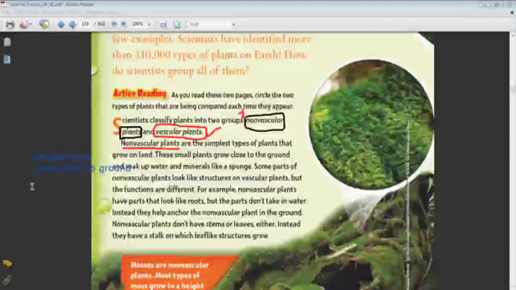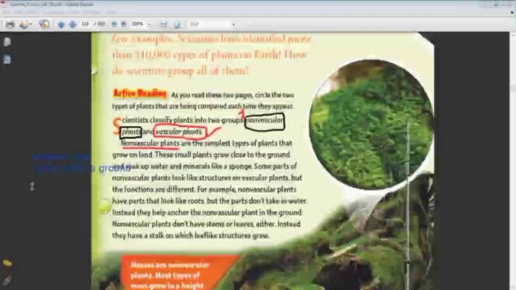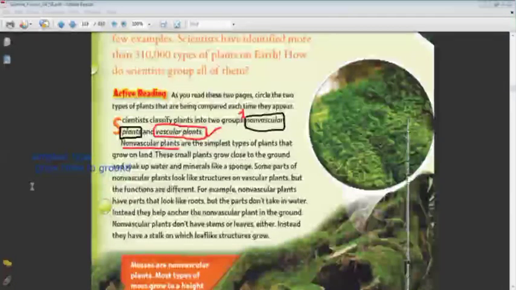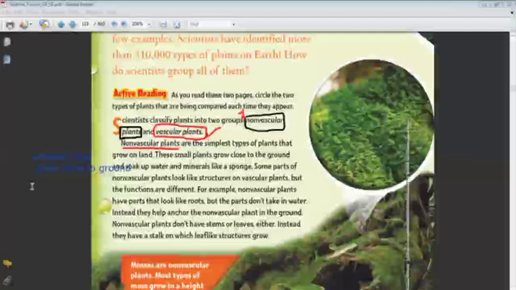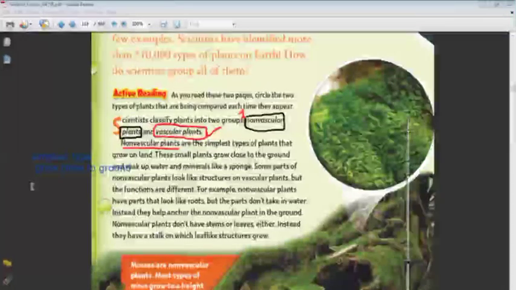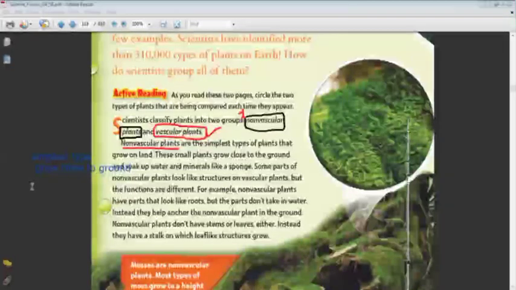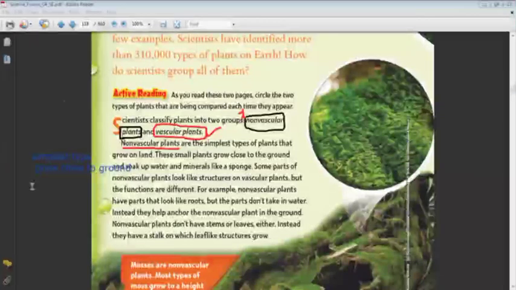It's something close to or similar to leaves, but it is not real leaves. It has no stem and no real roots, so it can't grow longer. The roots in the non-vascular plant don't absorb water and the nutrients from the soil.